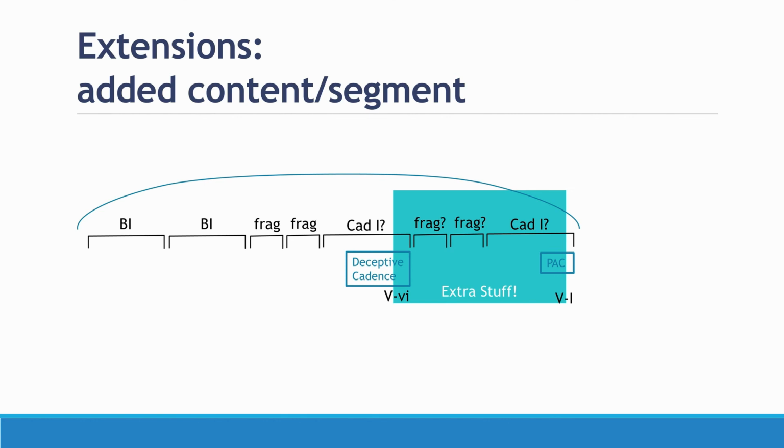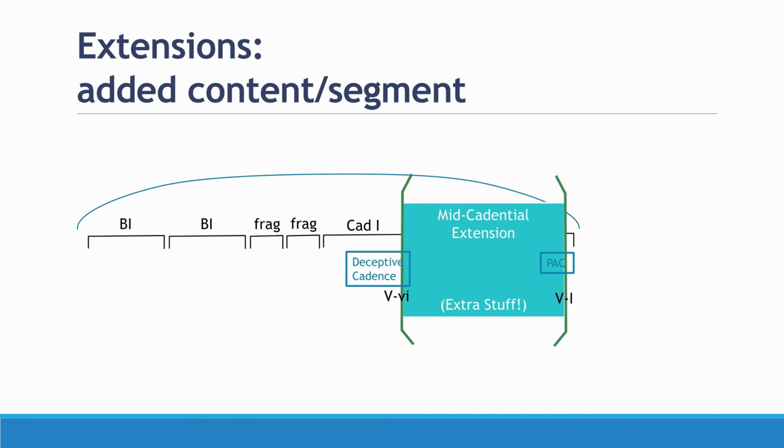So in terms of what the extra stuff is, well, we recognize in the deceptive cadence after the 5 moves to something that is not 1, that something so-called wrong has happened in terms of our overall phrase expectations. And then at the ending, at the moment where the 5 moves to 1, we're realizing the so-called proper cadence, the way that we want the cadence to happen. So essentially all the stuff after the original 5 and before the concluding 1 chord, all of that we're going to hear as extra. Because this happens after a cadence initiates, but before a cadence concludes, we're going to call this thing mid-cadential extension. Mid-cadential extensions are always associated with some form of deceptive or evaded cadence.